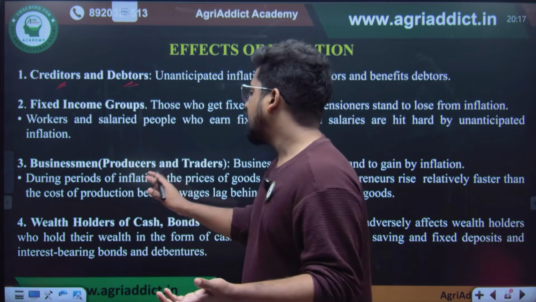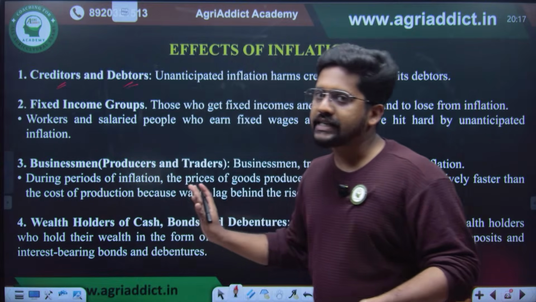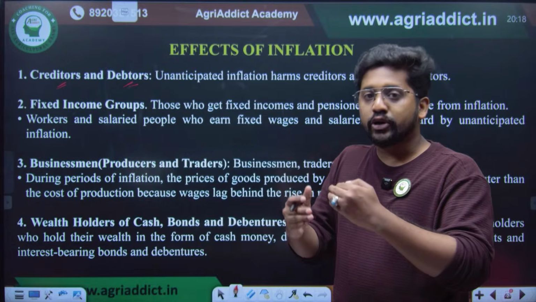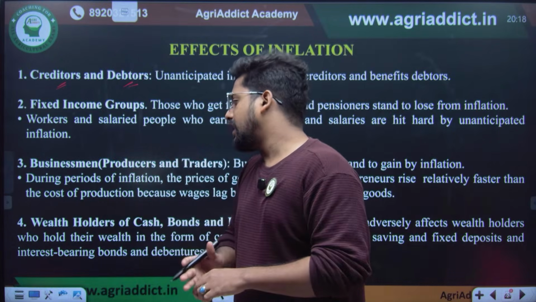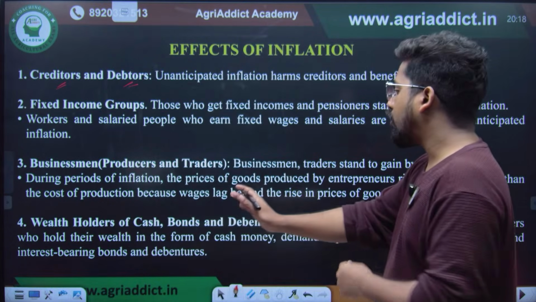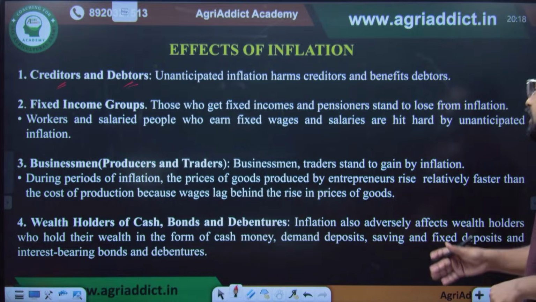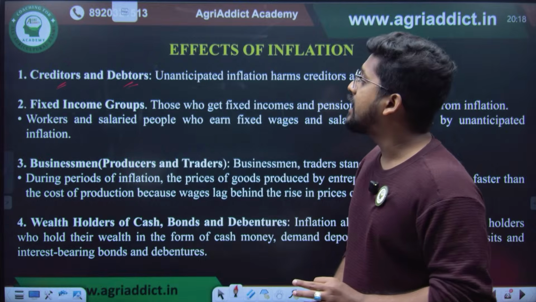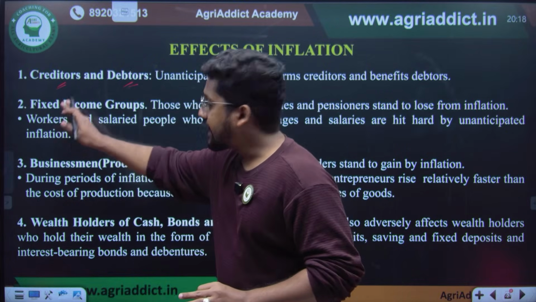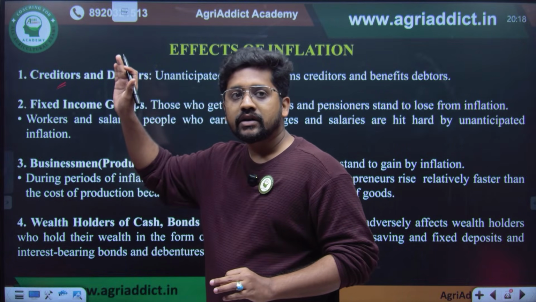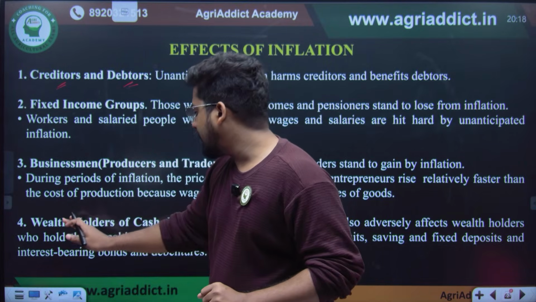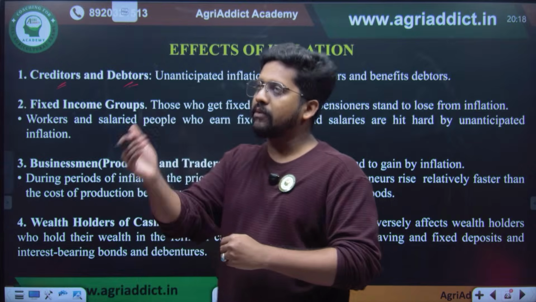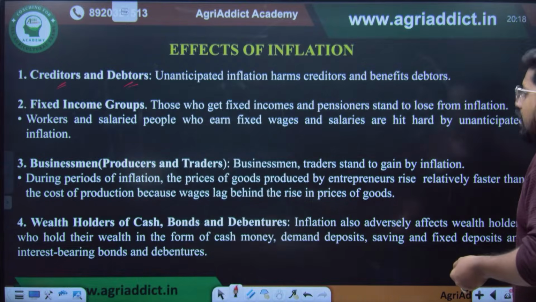Then businessmen and traders will be matching the price movements and producing accordingly, so that they will be better off. Wealth holders of cash, bonds, or debentures are also adversely affected. So who all are adversely affected? Creditors, fixed income groups, and wealth holders. Businessmen and the debtors will have a little more good effect due to inflation.